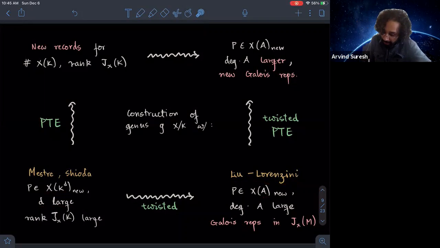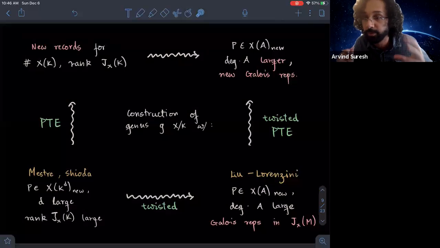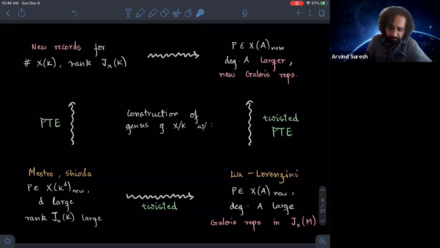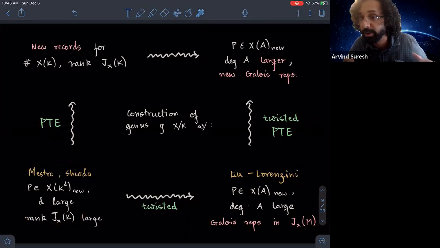Okay, and so my contribution to this aspect is to also add in this part about producing explicit Galois representations of large dimension within the Jacobians of these curves. Another direction you can go is vertically upwards, which is, can you improve on this construction to produce more rational points and greater rank than what Mestre and Shioda were able to produce.